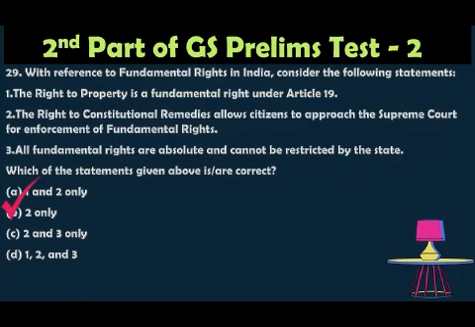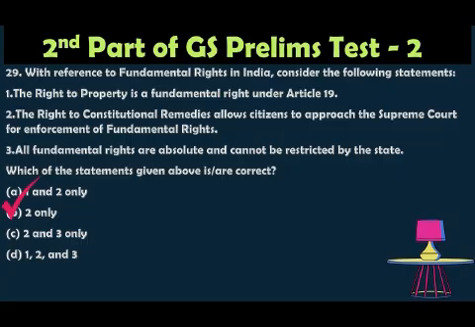The right to constitutional remedies allows citizens to directly approach the Supreme Court or High Court to enforce the fundamental rights, so statement 2 is right. All fundamental rights are not absolute, because they have reasonable restrictions in the interest of public order, security and morality.